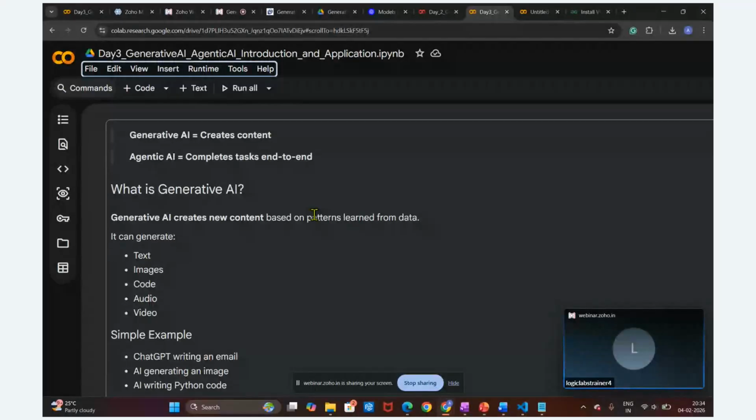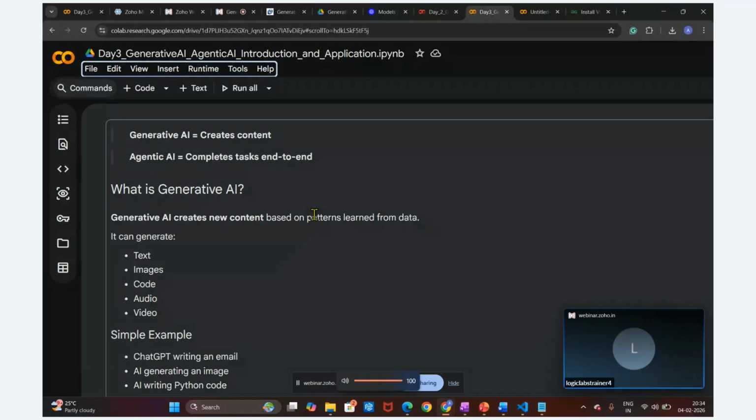So here we will brief about yesterday's session, what we covered so far: what is generative AI, what is agentic AI, what are the applications. So let me share my screen. Okay, I hope my screen is visible, guys. Just give me confirmation so that I can proceed further. Yes, it's visible. Okay, great.